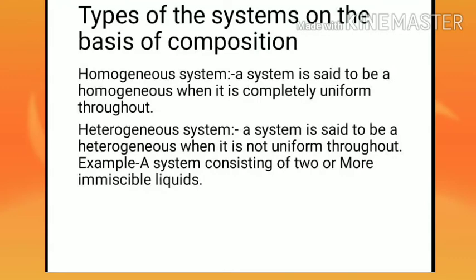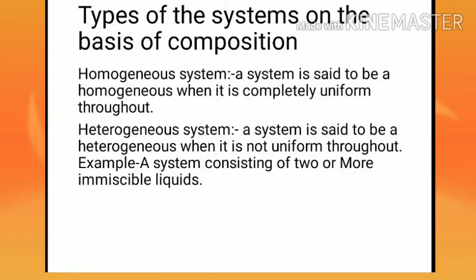The types of system on the basis of composition. On the basis of composition, there are two types of system. One is the homogeneous system. A system is said to be homogeneous when it is completely uniform throughout. Examples are a pure liquid, a pure solid, or a mixture of gases.